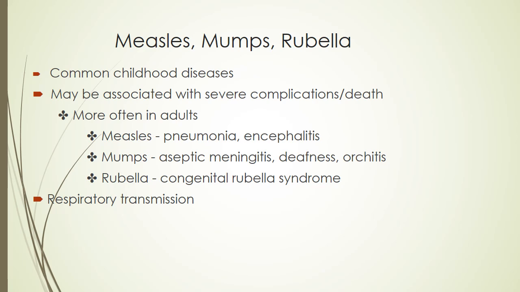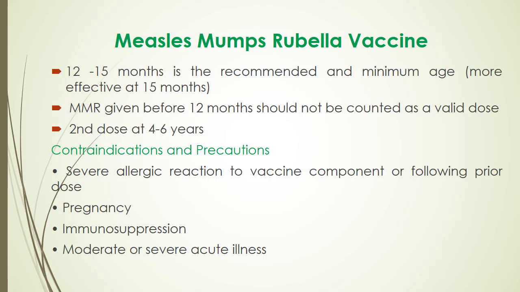Mainly, the vaccination uses the MMR vaccine. Initially, 12 to 15 months is the recommended and minimal age, more effective at 15 months for the initial dose. MMR given before 12 months should not be counted as a valid dose. That means it should always be given after 12 months, better at the 15 months age.